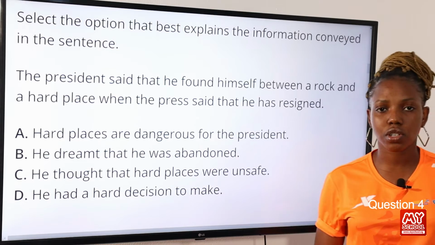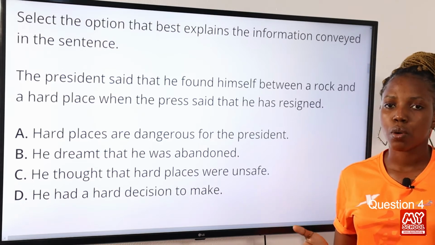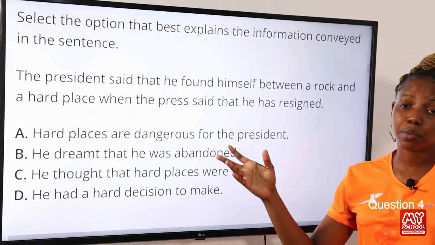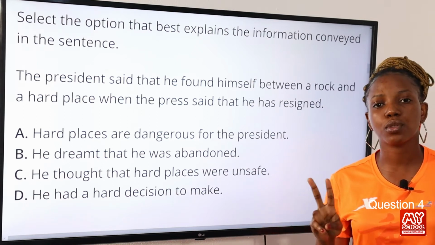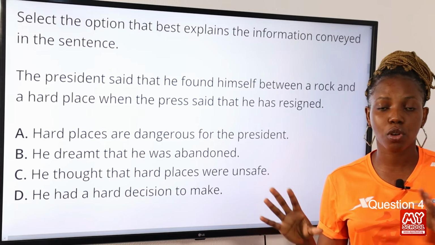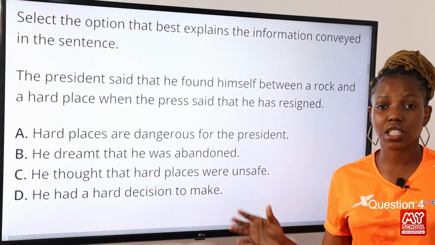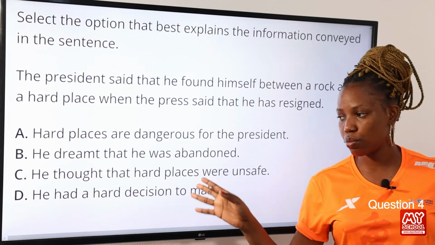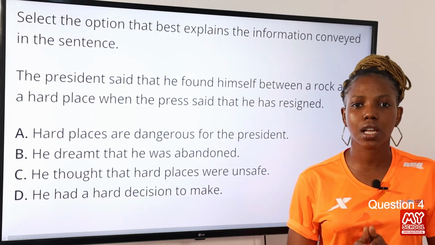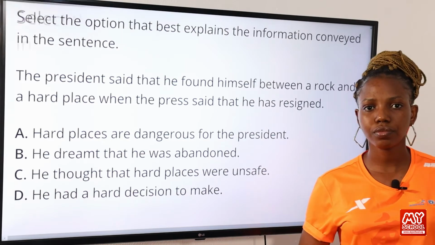The answer to this question is option D. Now why is this so? When we say a rock and a hard place, it means that you are in a difficult situation where you have to choose between two equally unpleasant situations or courses of action. So this clearly defines the interpretation here. He had a hard decision to make. Option D therefore is the correct answer to this question.